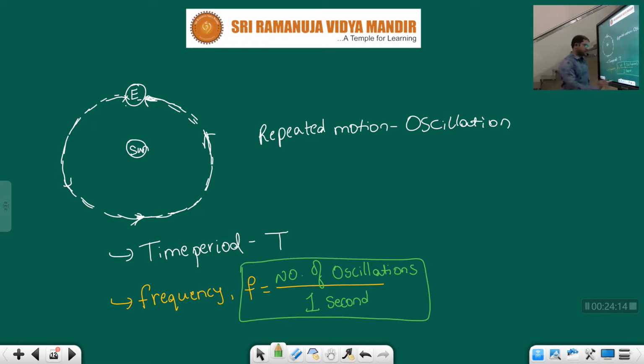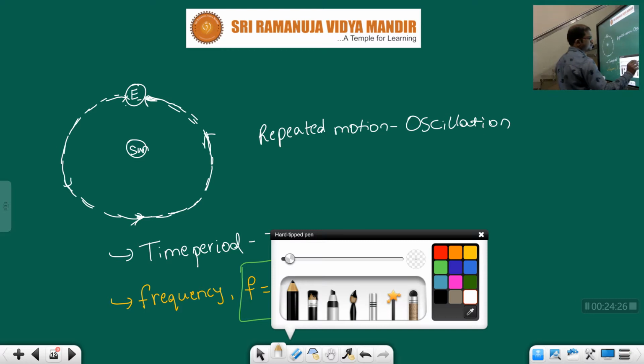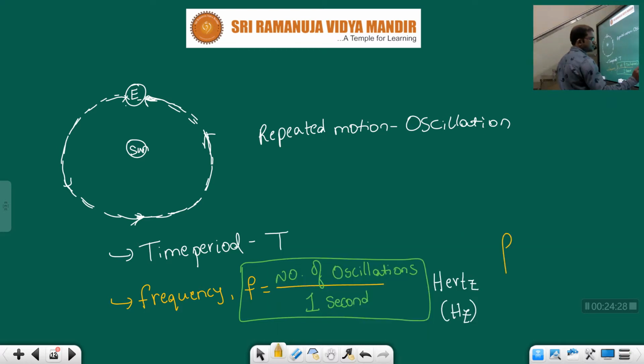Okay, units for frequency, children, hertz. You can represent like this. So the formula for frequency, children, is 1 by time period.